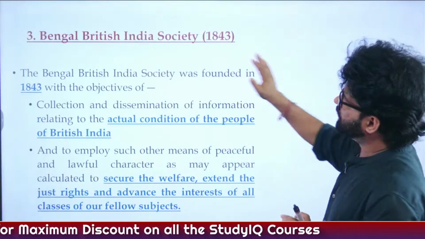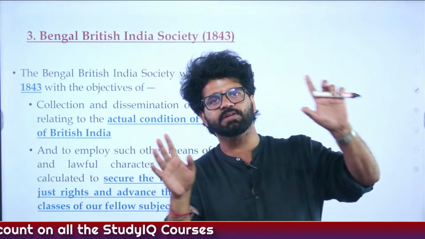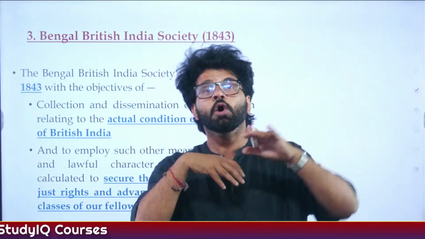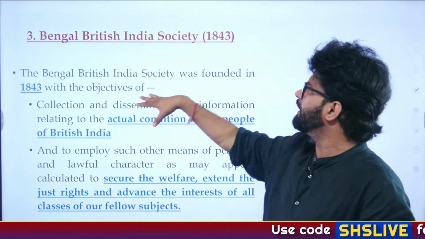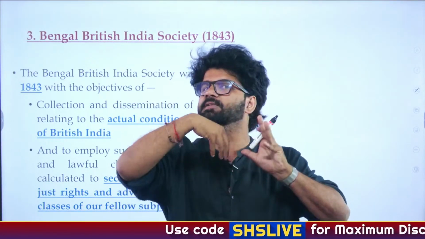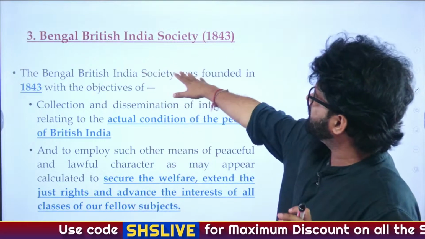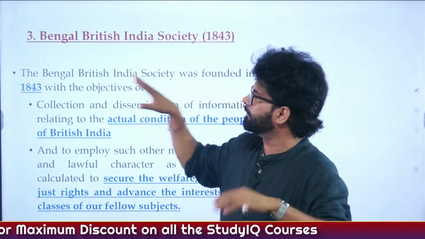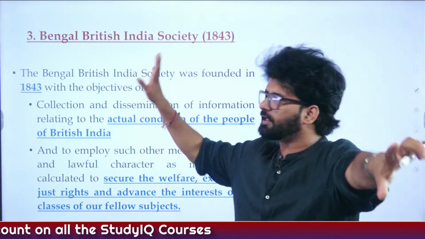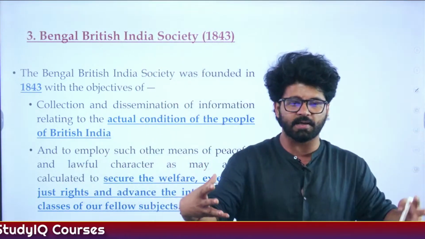Okay. Now, Bengal British India Society: we have just seen there is a British India Society in London who are concerned about our well-being. They felt we have to be in India if we want to know about Indians in a much better manner. So they will establish their branch, Bengal British India Society. Now things are interconnected here. Second organization, third organization, fourth organization, you will see a connection here.